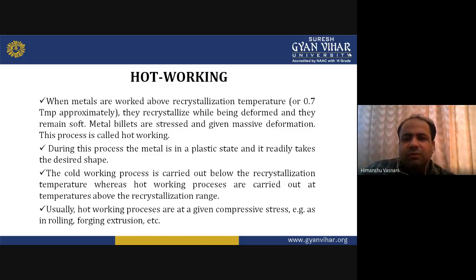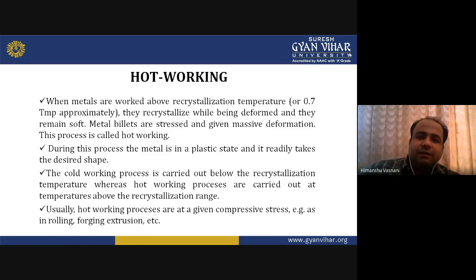All these processes are done in workshops and can be termed hot working. When metals are worked above the recrystallization temperature, approximately 0.7 of the melting temperature, they recrystallize while being deformed and they remain soft.